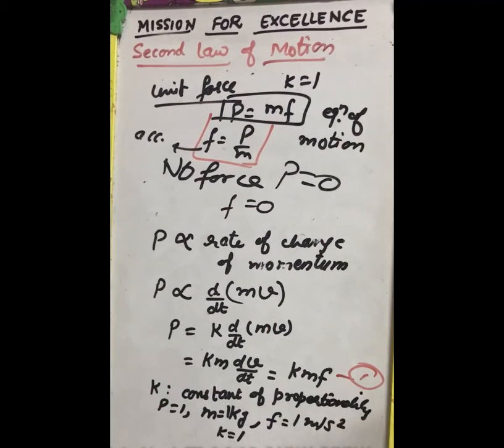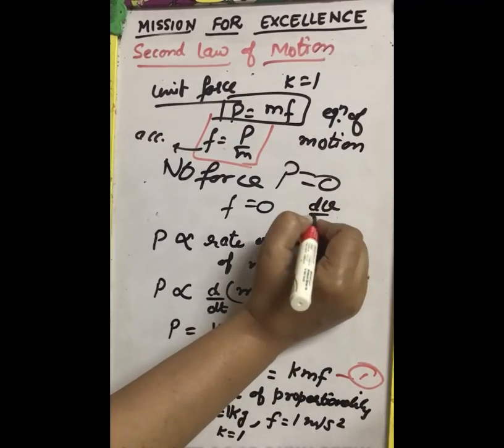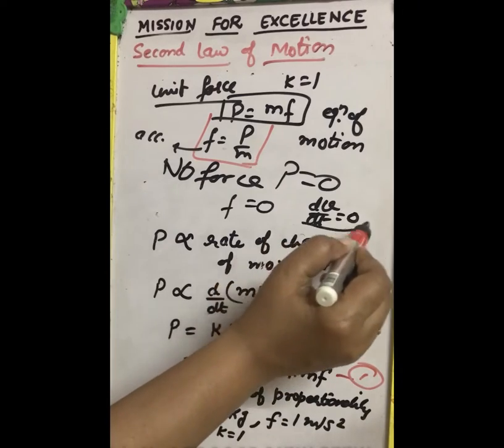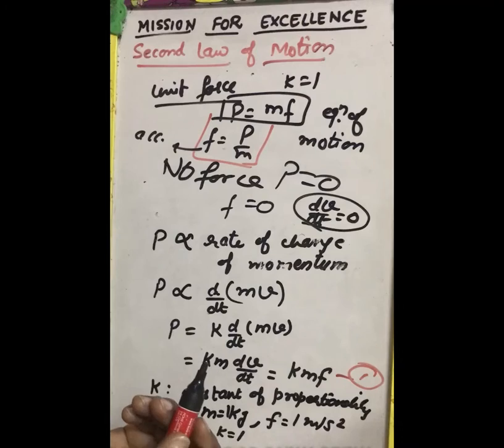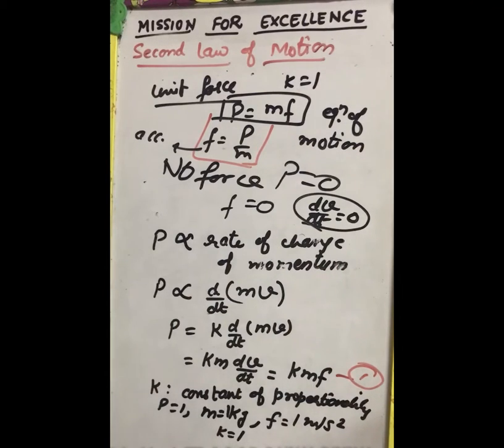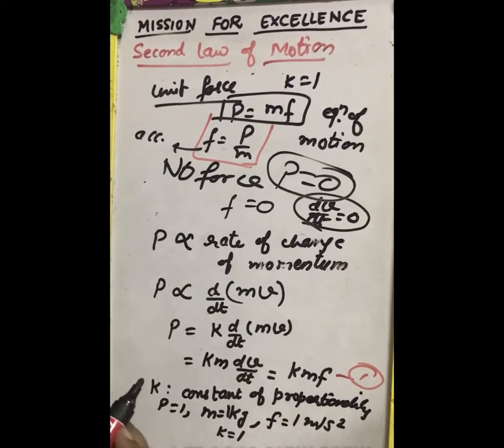That is, if there is no force, then there is no change in its velocity, and velocity is a vector quantity. It has magnitude as well as direction. So if f is 0, it means dv by dt is equal to 0. So there is no change in the direction of the body, or there is no change in the speed of the body. It means its velocity doesn't change. So there is no change of velocity till the force is 0. So this is the second law of motion.